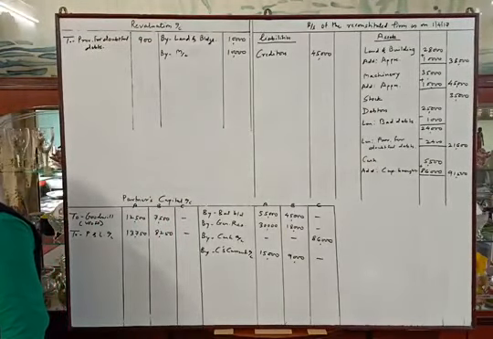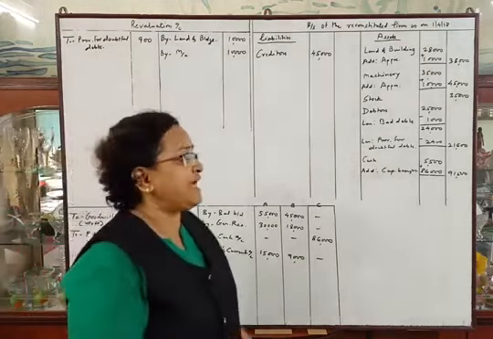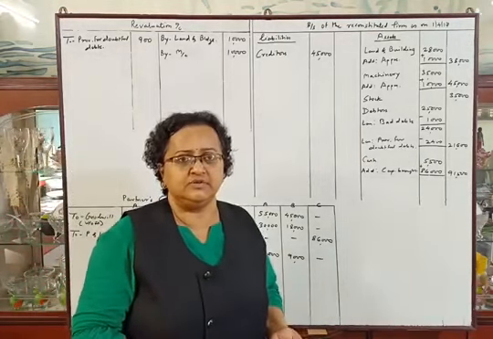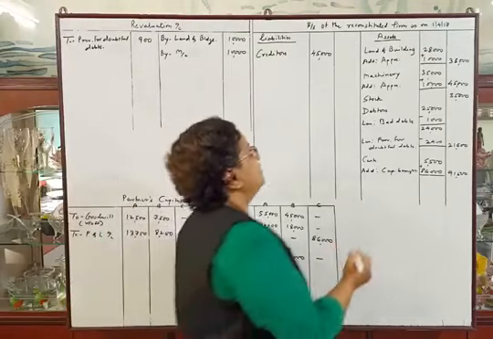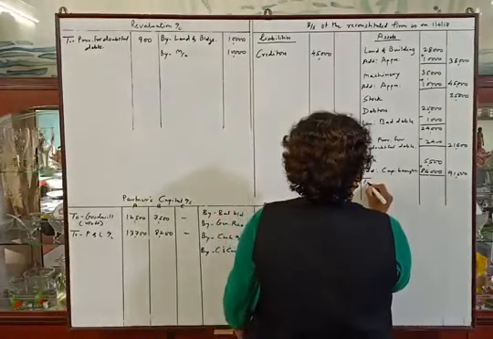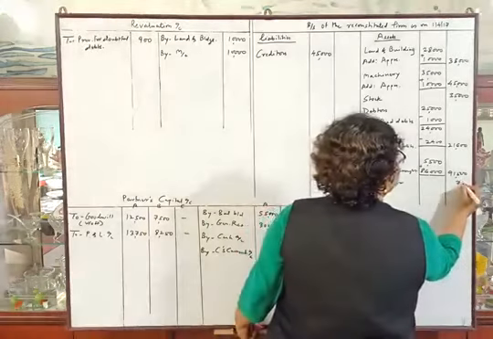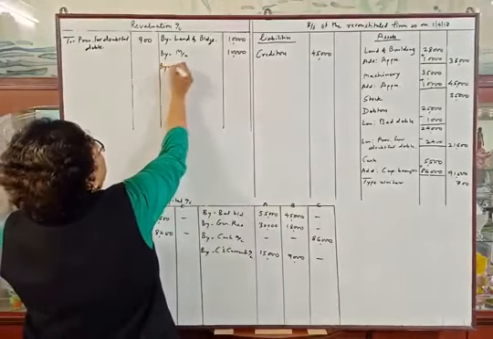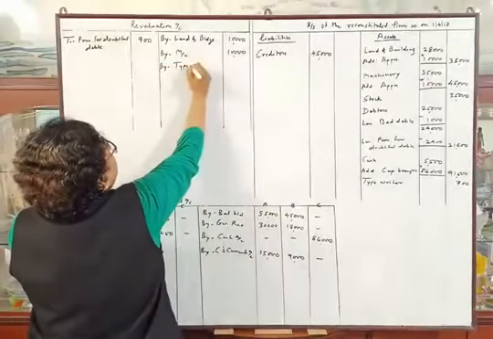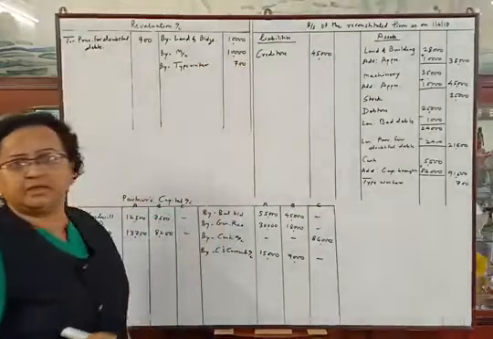Next adjustment. An old typewriter previously written off is now brought into the books at rupees 700. One asset is there which was previously written off. We will bring it into the account. So our asset is increasing. Typewriter of rupees 700. Our asset is increasing, which means profit. So by typewriter rupees 700. Next adjustment.